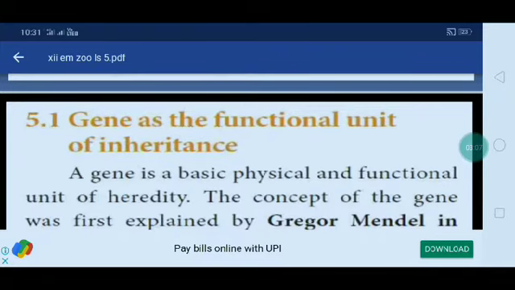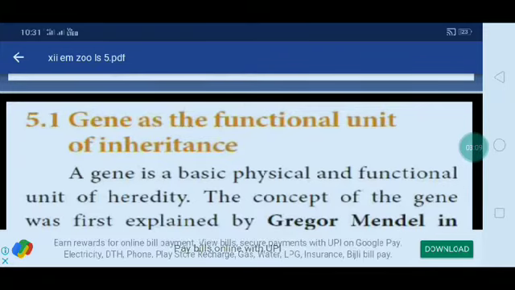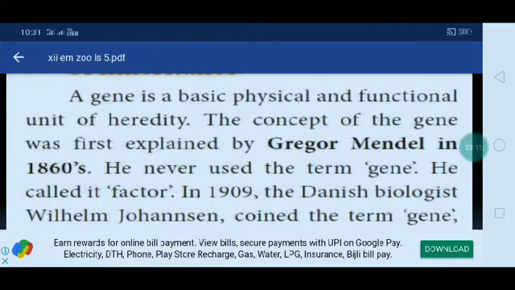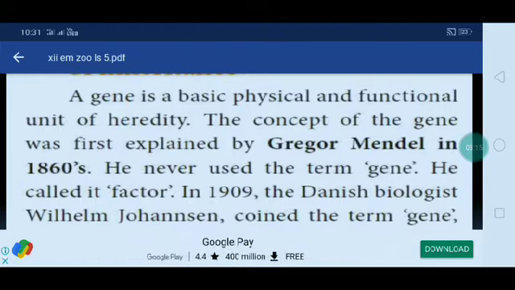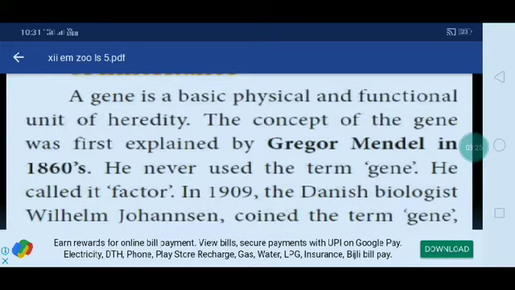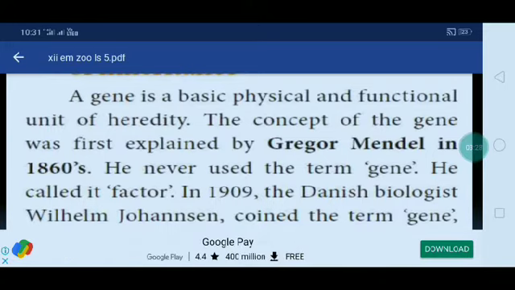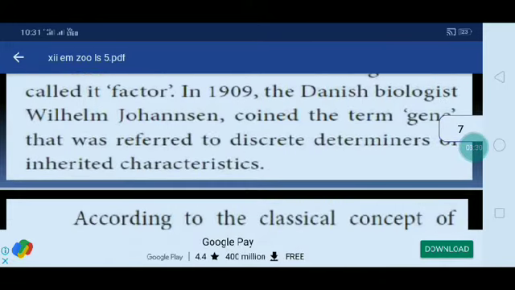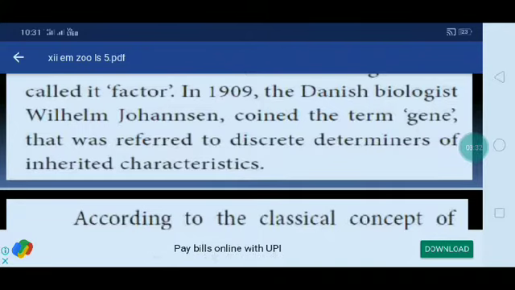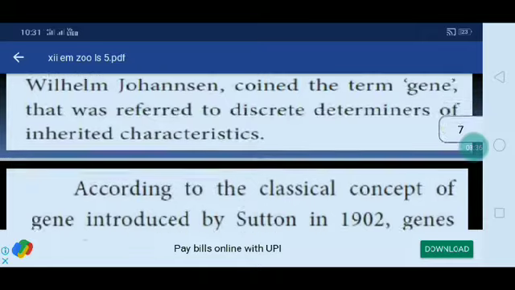Okay, first one, gene as the functional unit of inheritance. Gene is the basic physical and functional unit of heredity. The concept of gene was first explained by Gregor Mendel in 1860. He never used the term gene, he only called it factor. In 1909, the Danish biologist Wilhelm Johannsen coined the term gene, referring to discrete determinants of inherited characters.